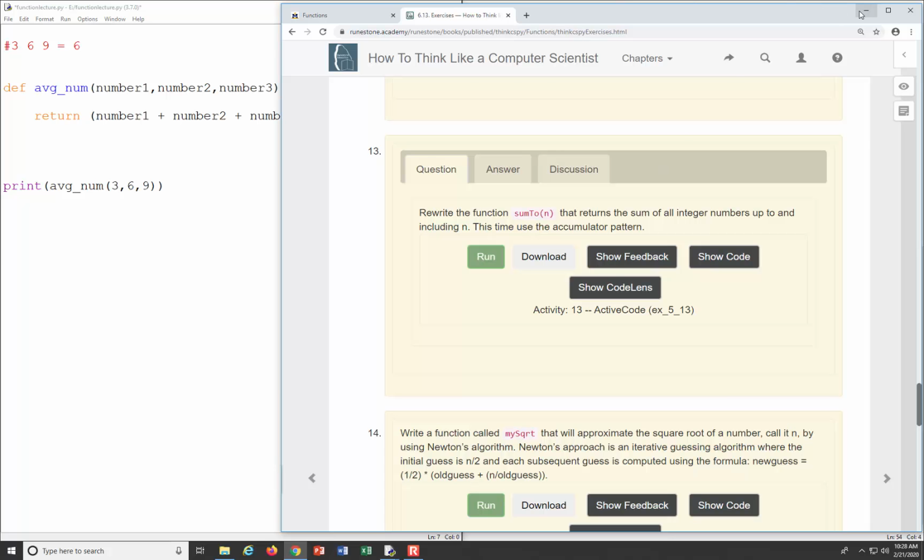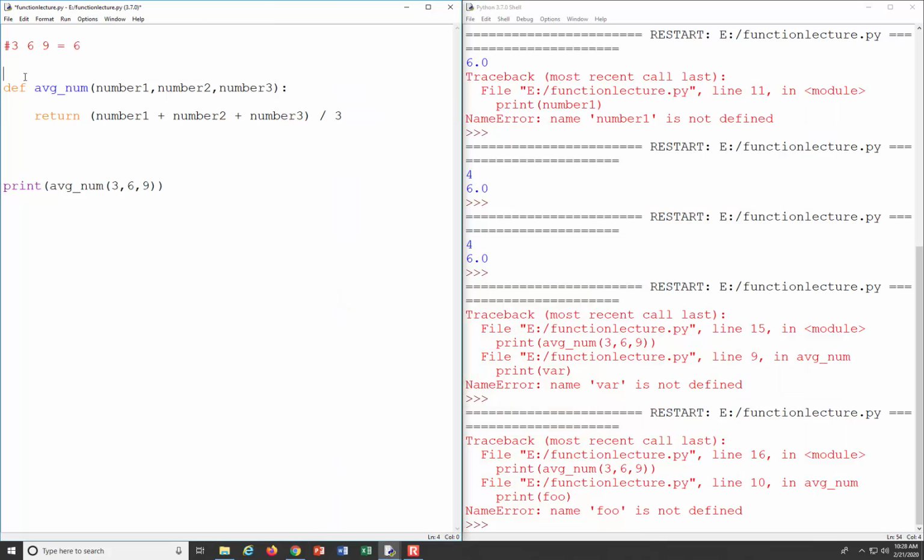So I'm going to comment what we did here, and we'll get started on the new function that we're making. Okay? So the first thing we need to do is define our function that was called sum2, and it told us that we give it an input n, the number that we want to sum up to, including, and that's the only input, right? So we're done with our function definition, and now we need to write the code that will actually sum up all of the numbers to get our answer.